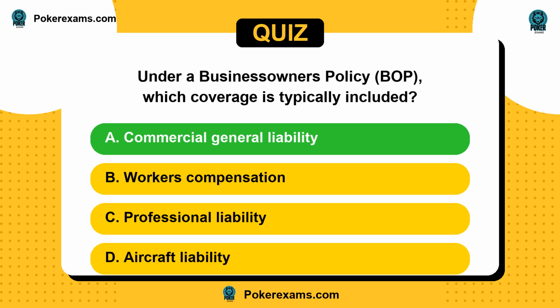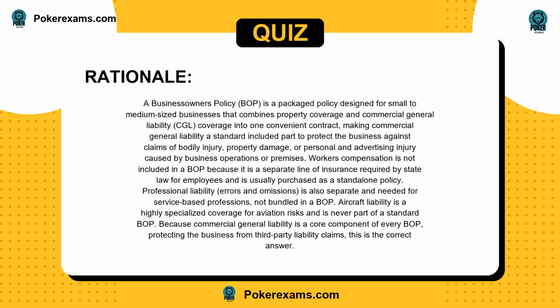The answer is A. A business owner's policy, BOP, is a packaged policy designed for small to medium-sized businesses that combines property coverage and commercial general liability, CGL, coverage into one convenient contract, making commercial general liability a standard included part to protect the business against claims of bodily injury, property damage, or personal and advertising injury caused by business operations or premises. Workers' compensation is not included in a BOP because it is a separate line of insurance required by state law for employees and is usually purchased as a standalone policy.